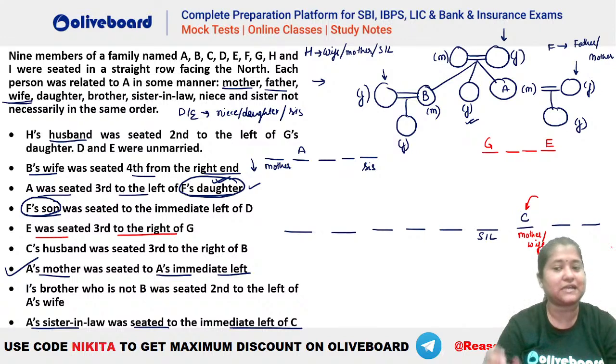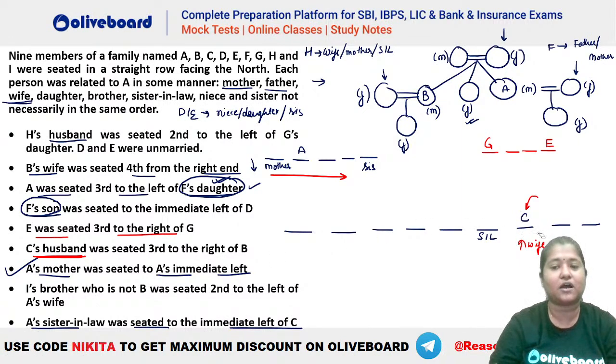Are we clear about this? That is, C has to be the mother or wife because C cannot be sister-in-law and C has a husband here who has to be third to the right of B. But let's say if you take C as a mother, is it possible guys that C will be the mother here? क्या ये possible है कि C mother हो जाए? Is this possible? Because we know that we have to take this combination, that is mother, A, then a gap of 2 and then sister. That is the combination that we have to place. So you can see that C cannot be the mother. That is not a possibility. Are we clear till here? So you will see that C will become the wife here.